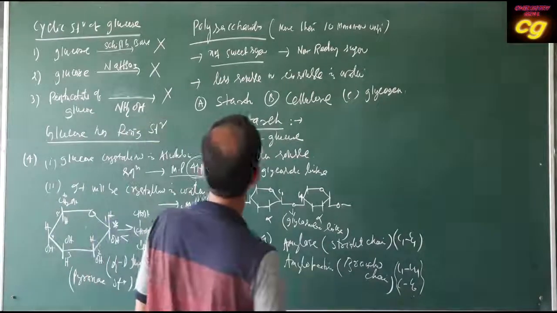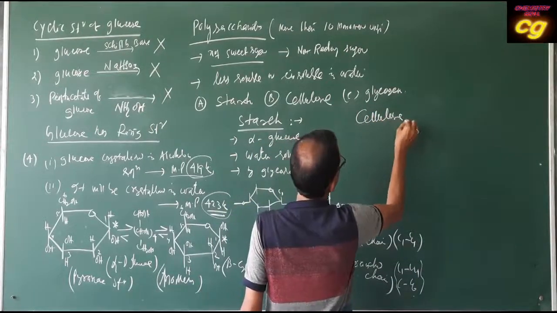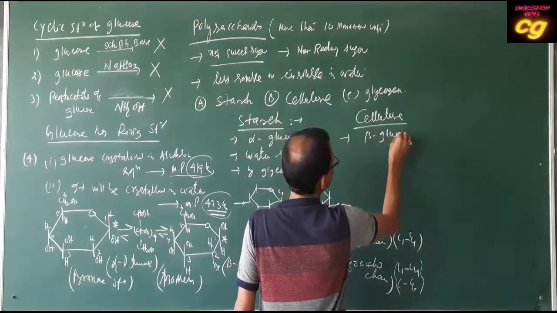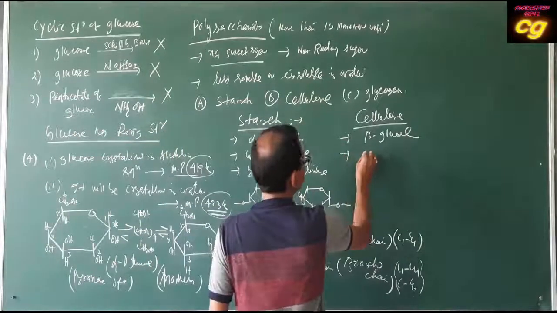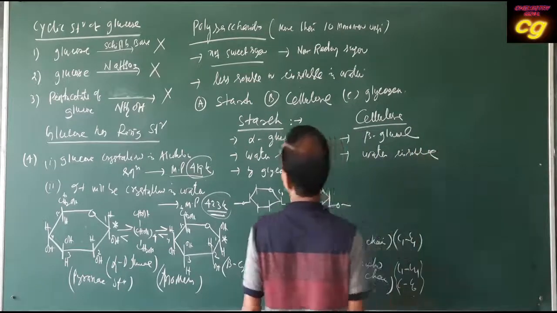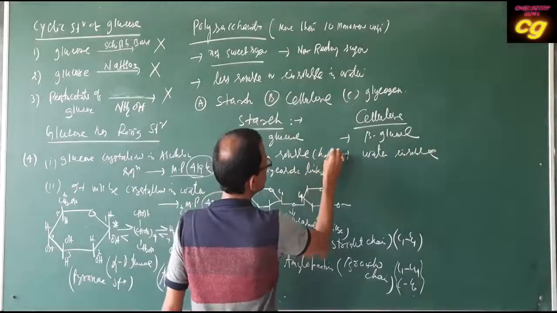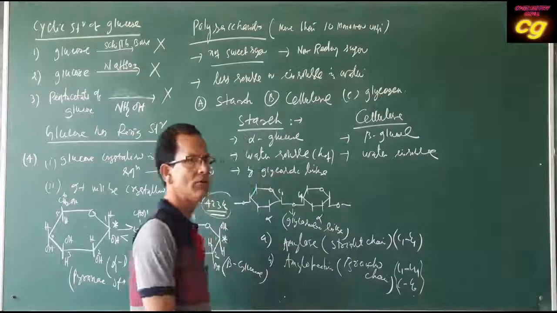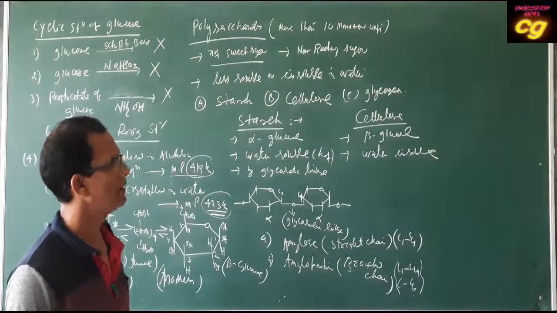Then cellulose. Cellulose is generally beta glucose. It is a beta glucose form. Water insoluble. But starch is soluble in hot water. Cellulose is not soluble in cold water and also not in hot water.